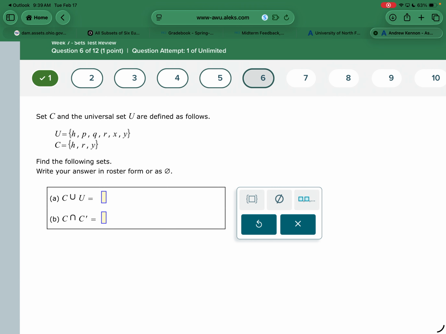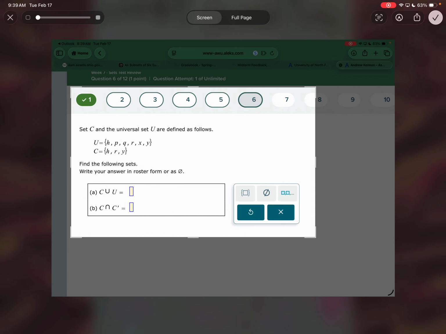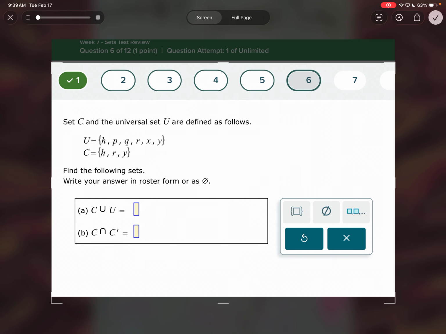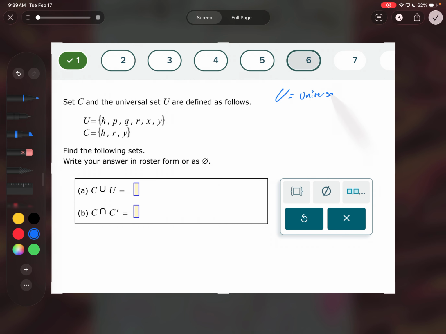Number 6 has to do with the union and intersection of, actually, give me some more space there. I might work some extra ones. Union and intersection of the universal set. So the universal set, I know I can't write in italics, but the universal set is like all the possible options. And then the empty set is like nothing. There's nothing inside there, okay?